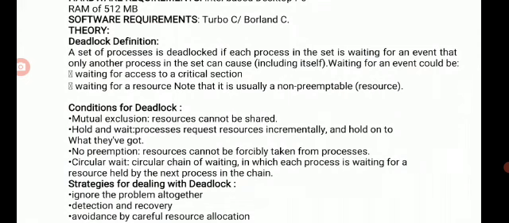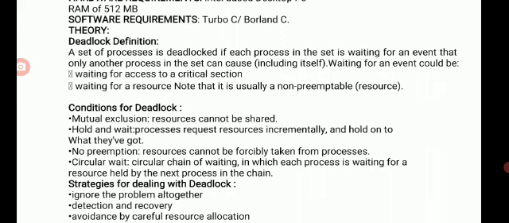It occurs whenever there is mutual exclusion and hold and wait. What is mutual exclusion? Resources cannot be shared. The second one is hold and wait, where processes request resources incrementally and hold on to what they have got. And no preemption.